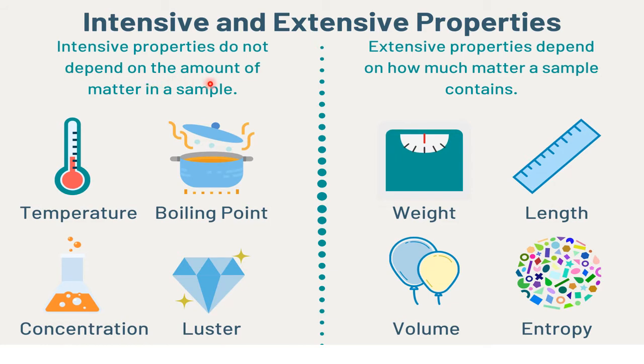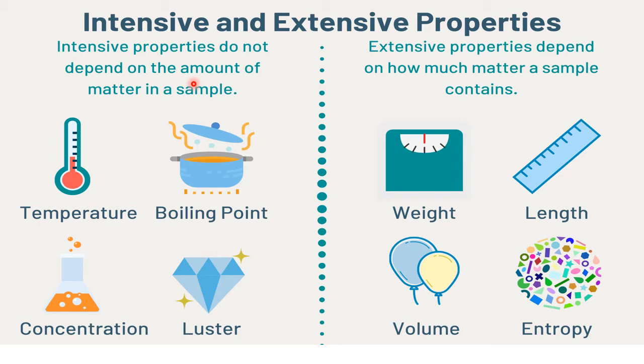Intensive properties do not depend on the amount of matter in a sample, whereas extensive properties depend on how much matter a sample contains. That means a property which is independent of amount is called an intensive property. For example, boiling point is an intensive property.